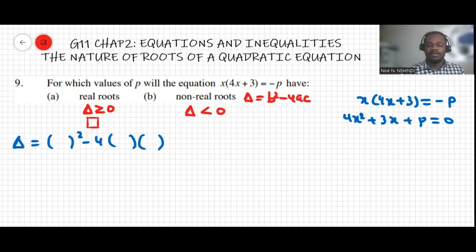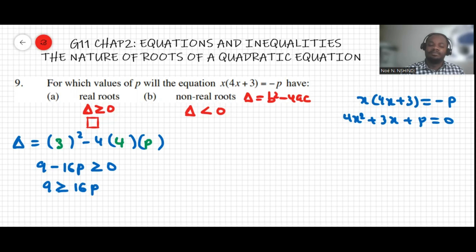To substitute, b squared is 3 squared, minus 4 times a, which is 4, and c is p. This makes 9 minus 16p. Now, this must be greater than or equal to 0. I'll move the negative 16p over, that makes 9 is greater than or equal to 16p.